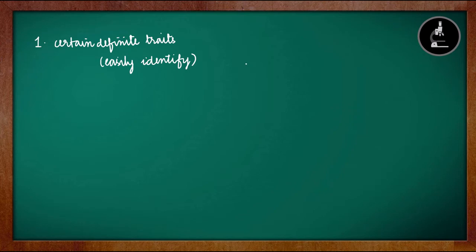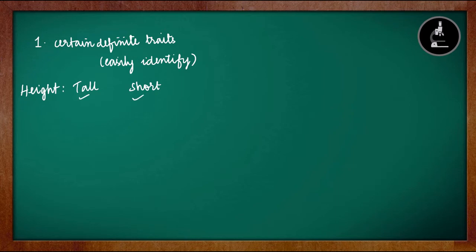For example, to understand this point more clearly, the pea plants can be observed as tall pea plants or short pea plants. So we can see the tall character is very clear and the short character is very clear. These are contrasting traits. For example, tall is contrasting to short. Tall is opposite to short in simple words. So he was able to identify such contrasting and very definite characters or traits. Both tall and short belong to the same character, that is height. So height can either be tall or it can also be short.